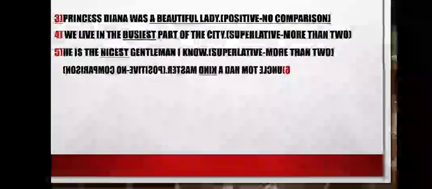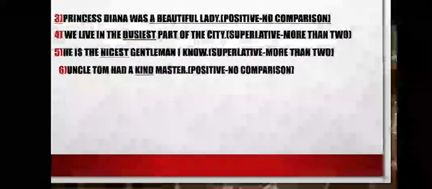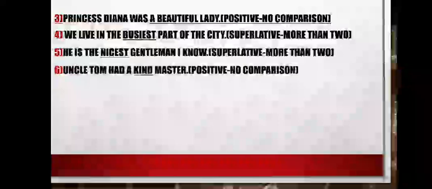Sixth is, Uncle Tom had a kind master. So you have to underline the word kind here because this is the adjective. And again, here is no comparison. So in the bracket, you have to write down positive dash no comparison.